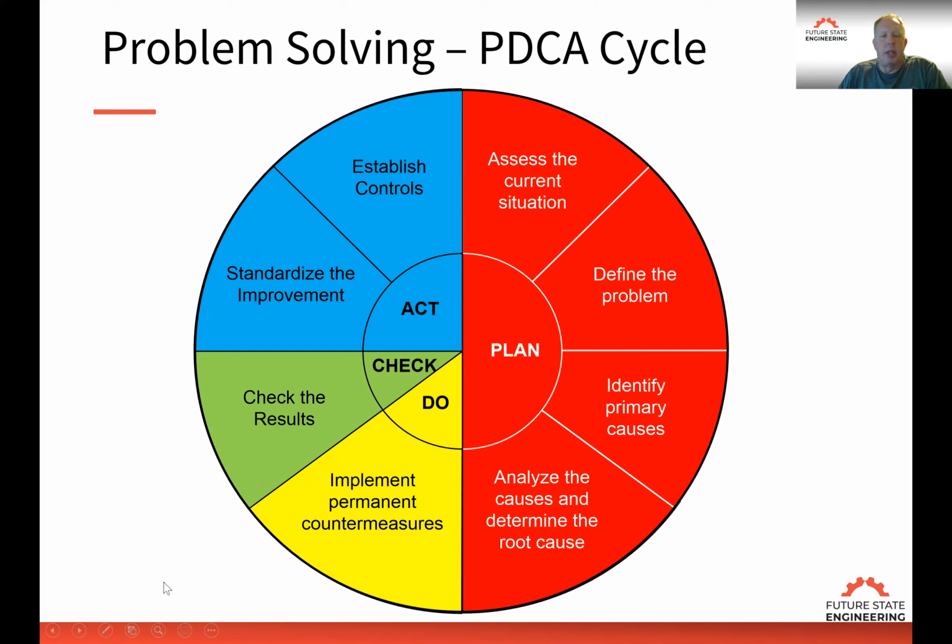And again, one of the biggest issues that we see in the check step is that we don't get buy-in from everybody when we implement the countermeasures. So we have people doing the process the new way, some doing it the old way, and of course, we're not going to get the results. So an important part of the check step is to make sure that the solution is permanently implemented and everyone's doing it the same way. We define the one best way and make sure that everyone's following that process. Once that's in place, then we can do the check.